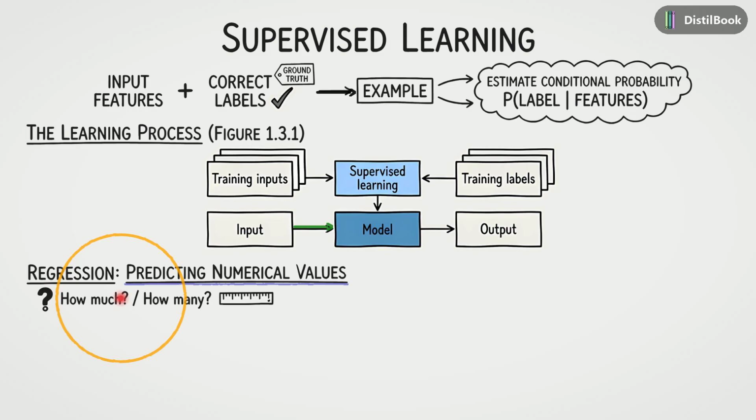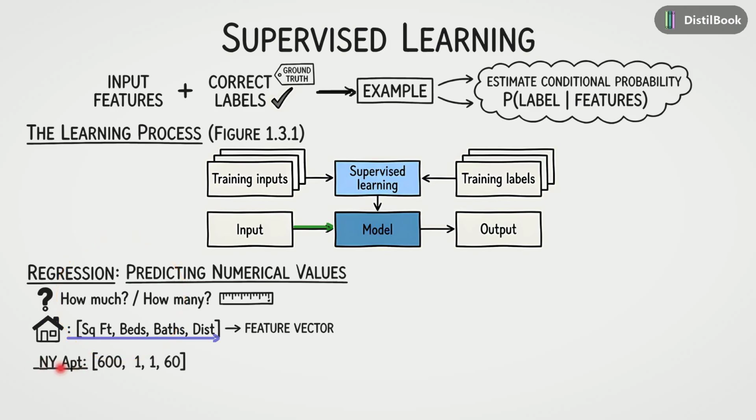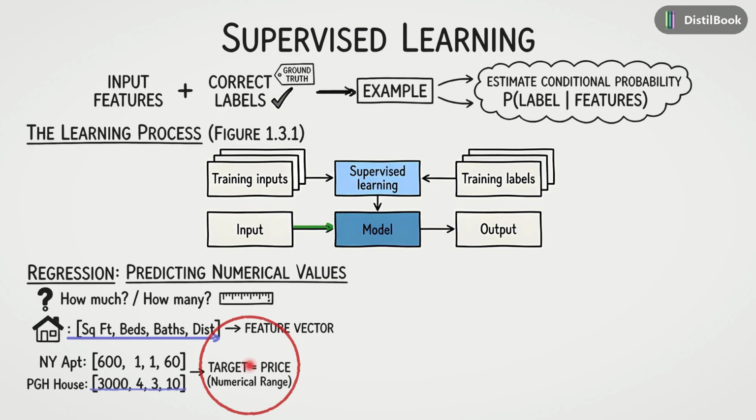To a computer, a house isn't bricks and mortar, it's a list of numbers. We convert properties like square footage, bedrooms, and bathrooms into a feature vector. For instance, an NY apt might be represented by this vector: 600 square feet, 1 bed, 1 bath. Meanwhile, a large PGH house looks very different: 3,000 square feet, 4 beds, and 3 baths. In this case, our ground truth or target is the price, which is a continuous numerical value.